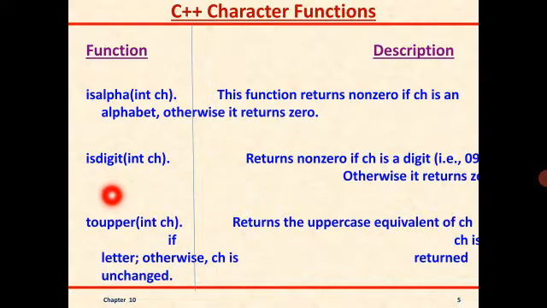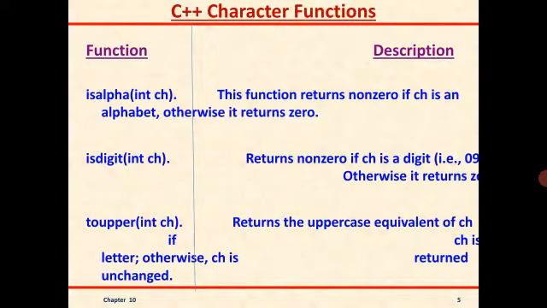The next function will be toupper. What it does is, it takes the character and converts that character into an uppercase letter.